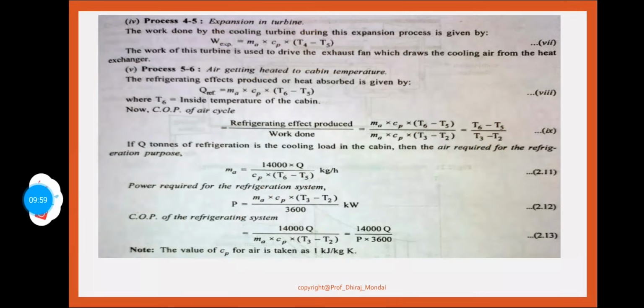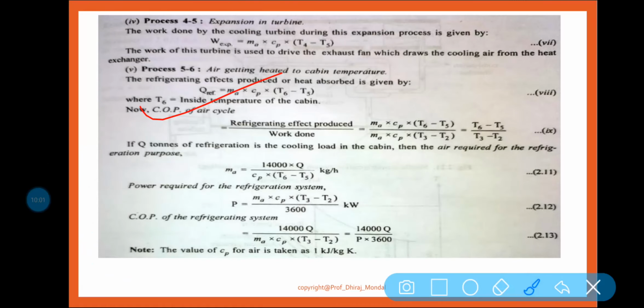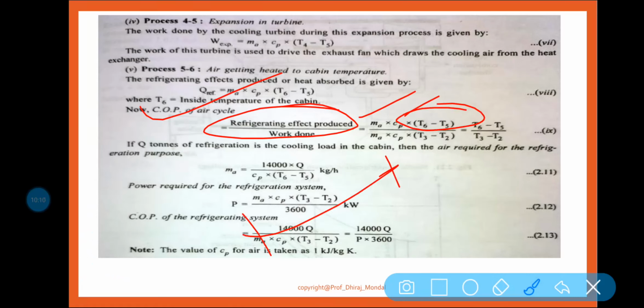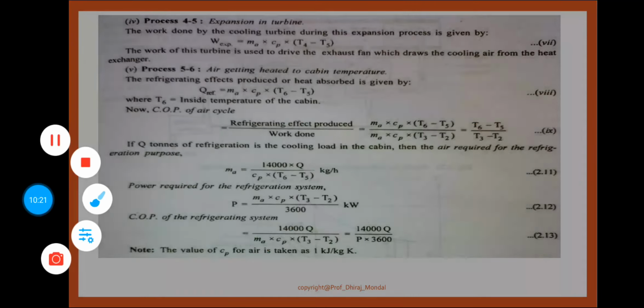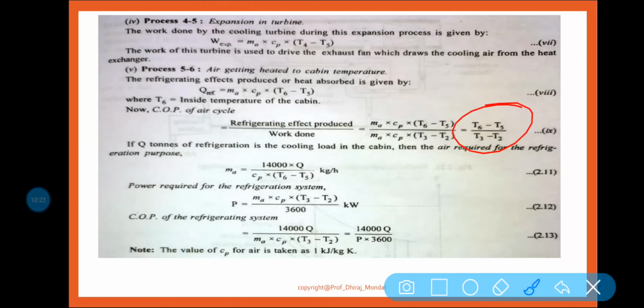Now we have to calculate the COP. So COP is equal to refrigeration effect by work input. So m Cp (T6 minus T5) is the refrigeration effect, and work done is m Cp delta T, so it is your T3 minus T2, because that is the work done in the compressor. So ultimately the equation is COP equal to (T6 minus T5) by (T3 minus T2). Okay, so remember this is possible in case of a reversible cycle.